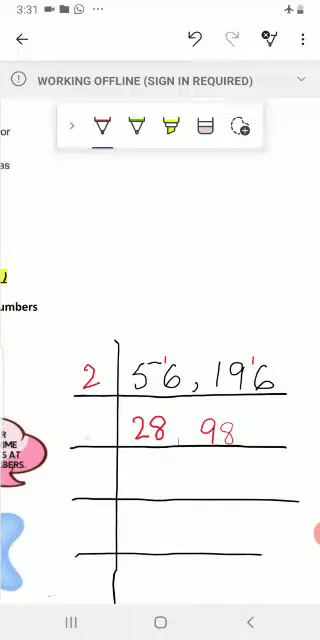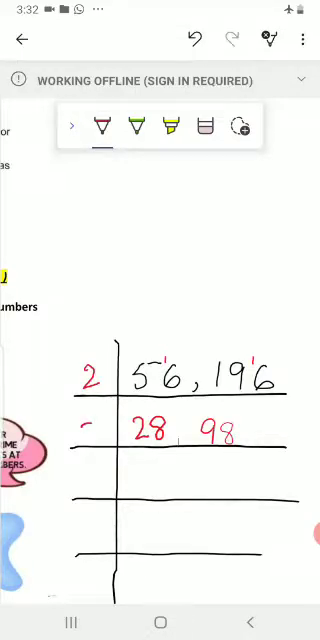So, step number 1, divide the numbers by the smallest prime number which divides at least one of the numbers. ठीक है, एक नंबर को ज़रूर डिवाइड होना होता है प्राइम फैक्टर, जो भी हम प्राइम फैक्टर सेलेक्ट करते हैं. But here, 28 and 98 both are divisible by 2.